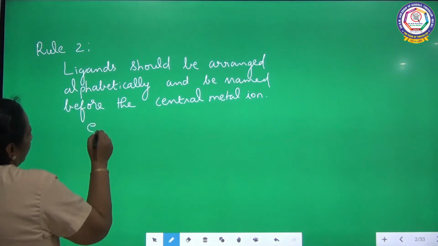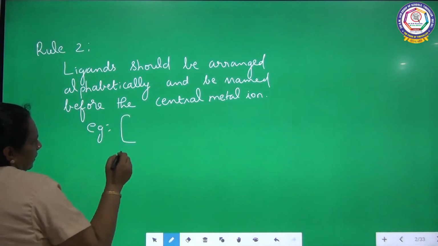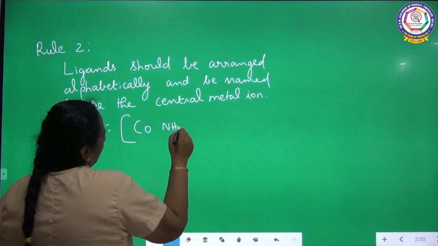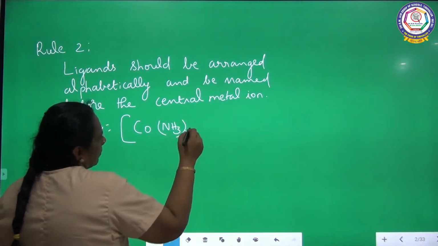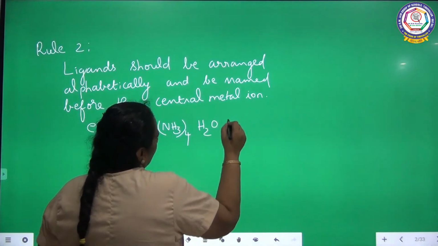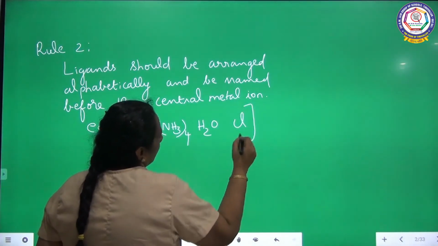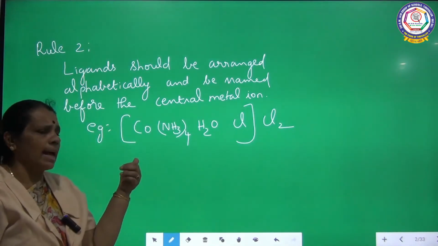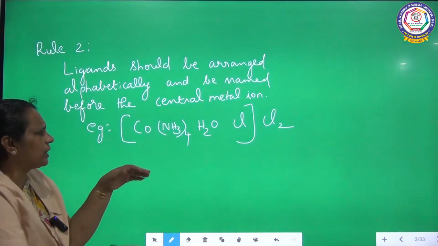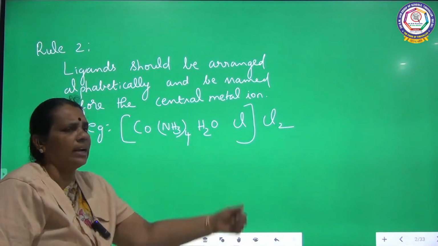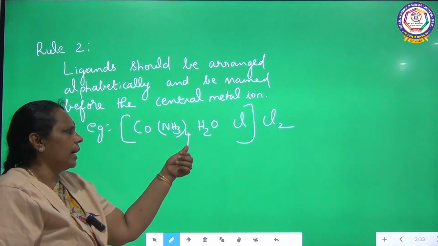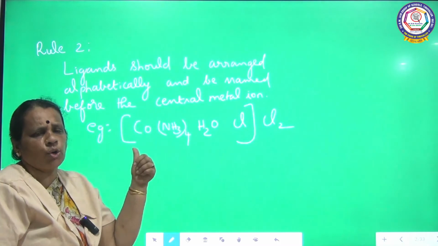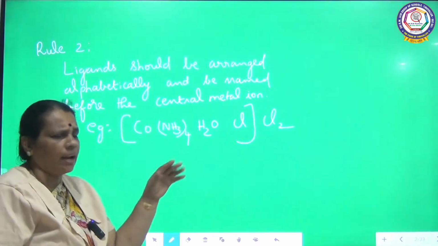For example, a compound is coming like this. This is one of the examples I am quoting here. You see inside the square bracket, there are 3 different ligands. One is ammonia, another one is water, the third one is chlorine. The 3 different ligands should be arranged alphabetically. Already it is in alphabetical order.